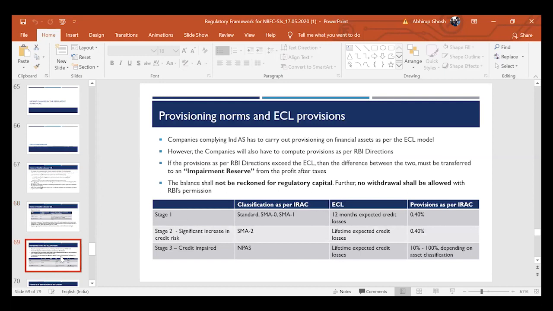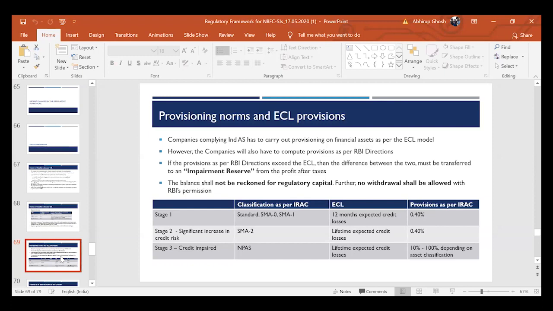Moving on to the provisioning norms, like I just spoke about what ECL is all about and what the different kinds of ECL are. Now, RBI has given a free hand to compute ECL, but they have provided a floor that your provisions cannot be lower than a particular level. What is that level?